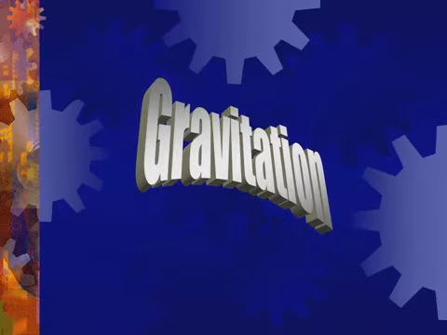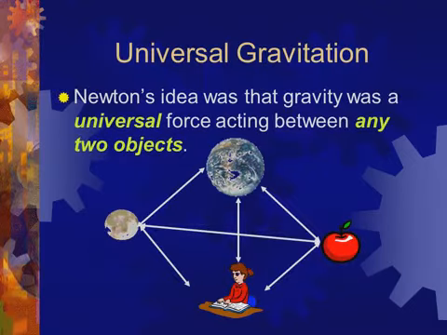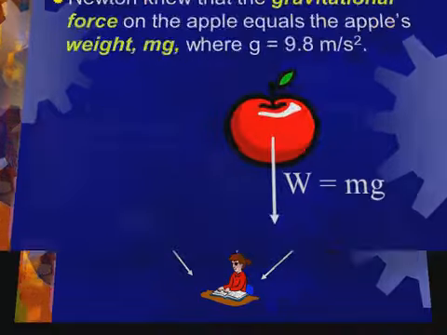Today I am here going to discuss the chapter that is gravitation. And what is gravitation? It is the force of attraction between any two objects in this universe. Most important is universal gravitation, Newton's idea about the universe. It is the force acting between two objects. The picture showing the gravitational force.